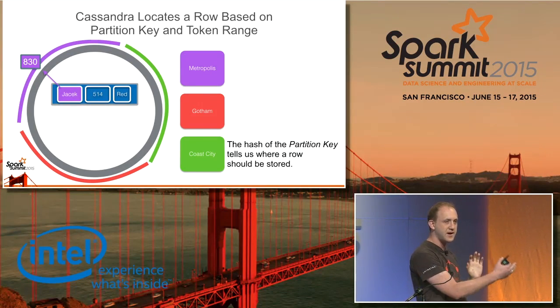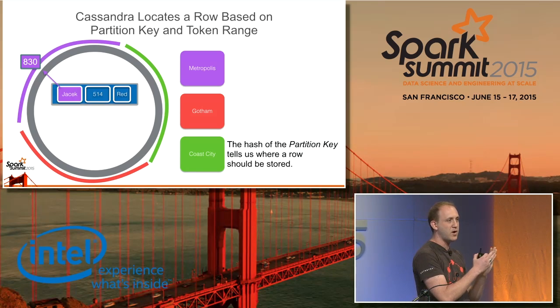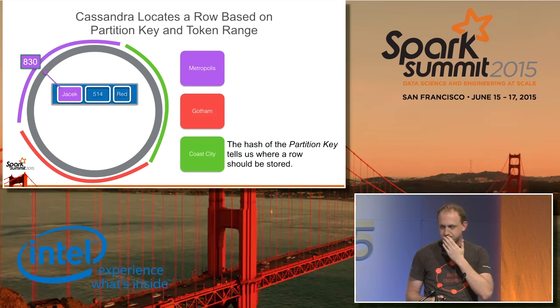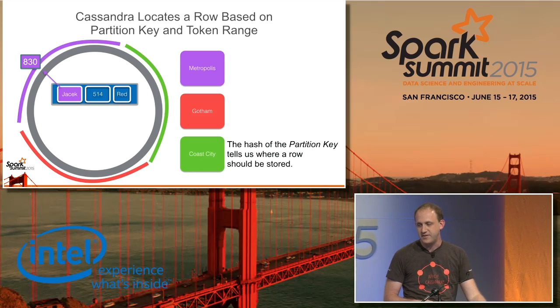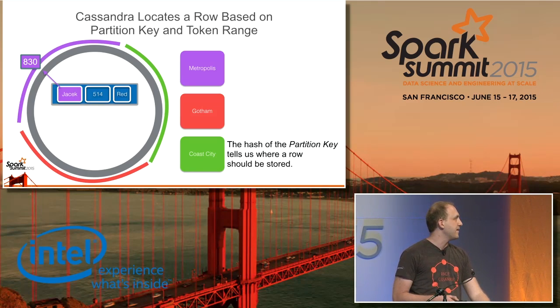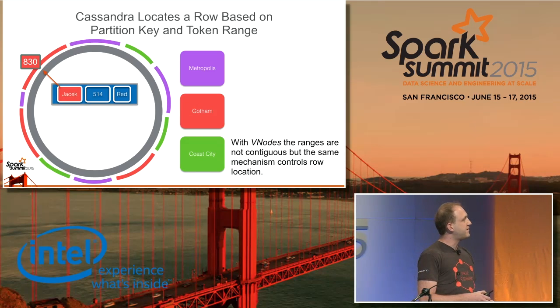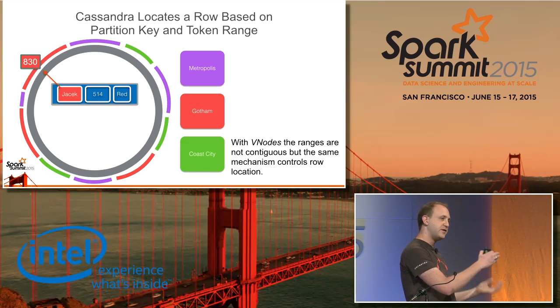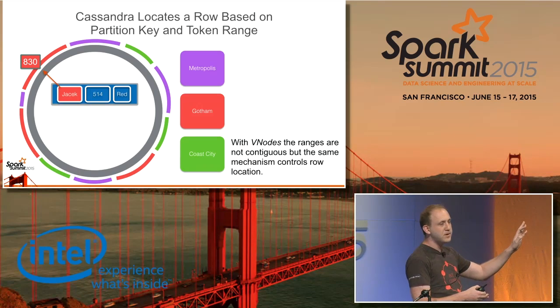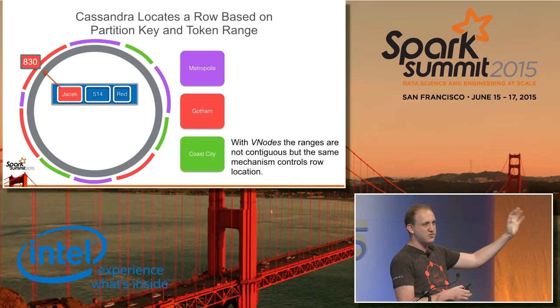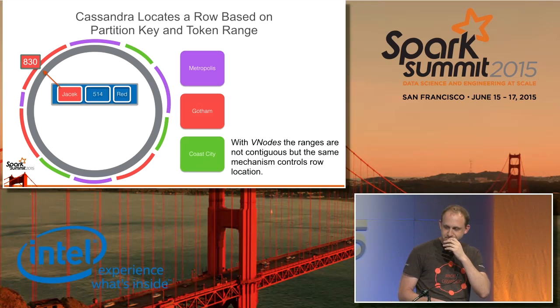So based on the content of the row, we know exactly on what node it should live on. Now, this changes slightly if you have vnodes enabled in Cassandra, and there the picture looks a little bit like this, where instead of the ranges being a large contiguous piece, we actually have them broken up into smaller chunks. And what I like to illustrate here is that just because we changed who owns which ranges doesn't mean we change what the hashed value of this particular thing is, but it does change which node it might belong on.